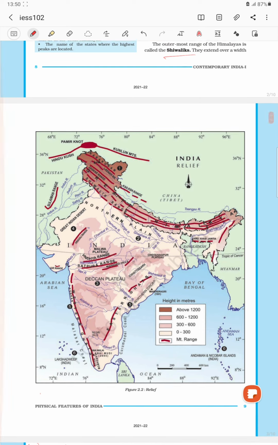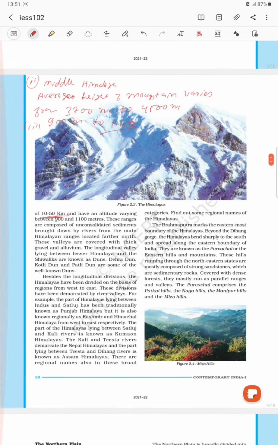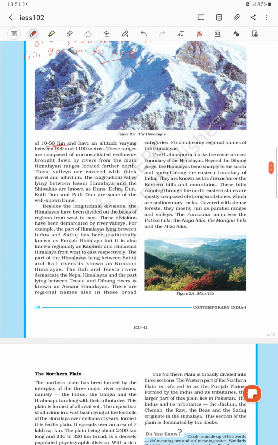Clear? You can see here Indus river is this one that is originating from here. Here is also originating the Brahmaputra, and that is running here. Ganga. All the major rivers of India has the origin in Himalaya. Clear? So Himalaya part is covered.